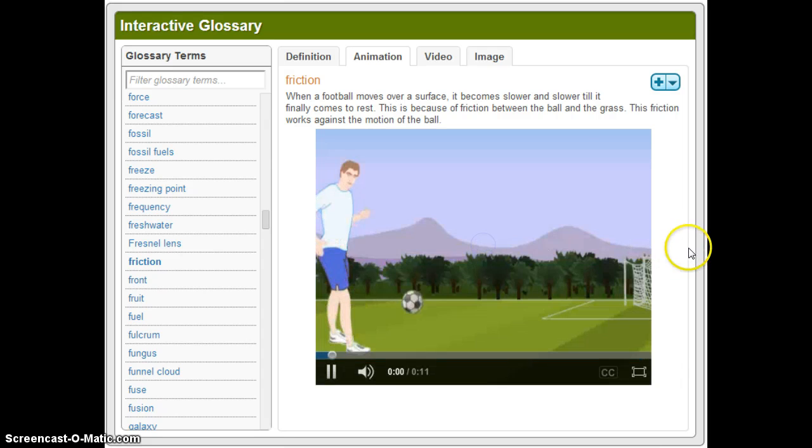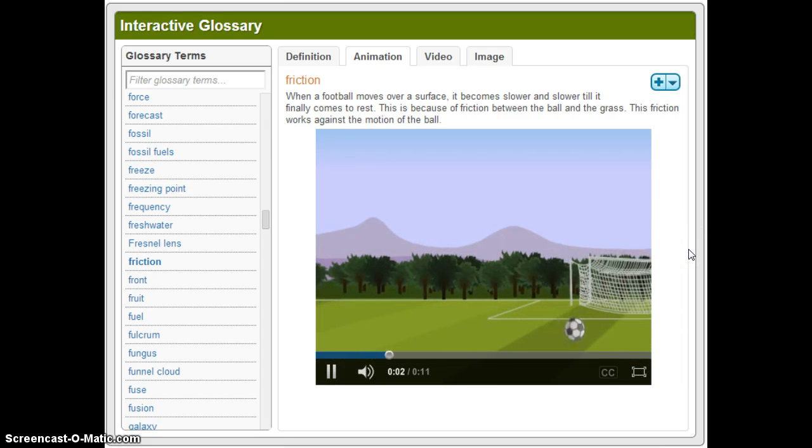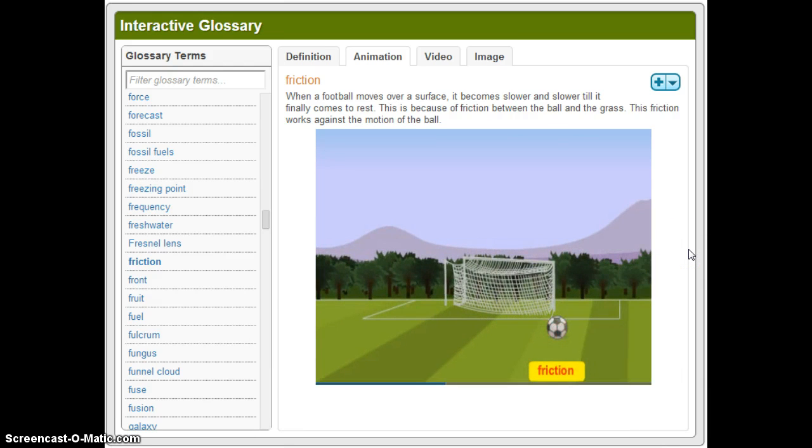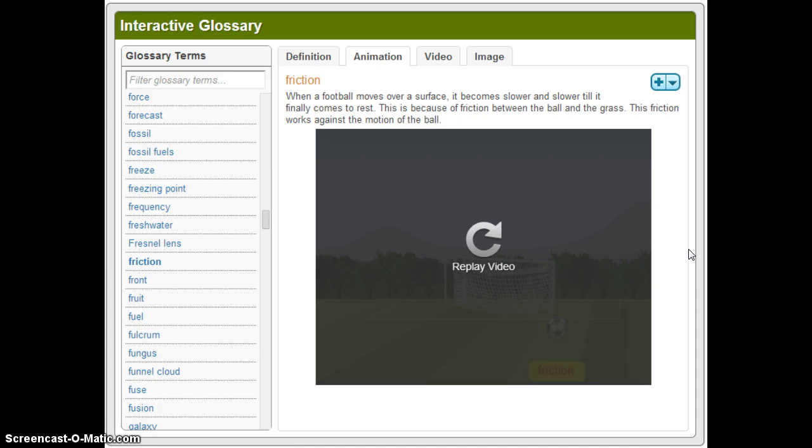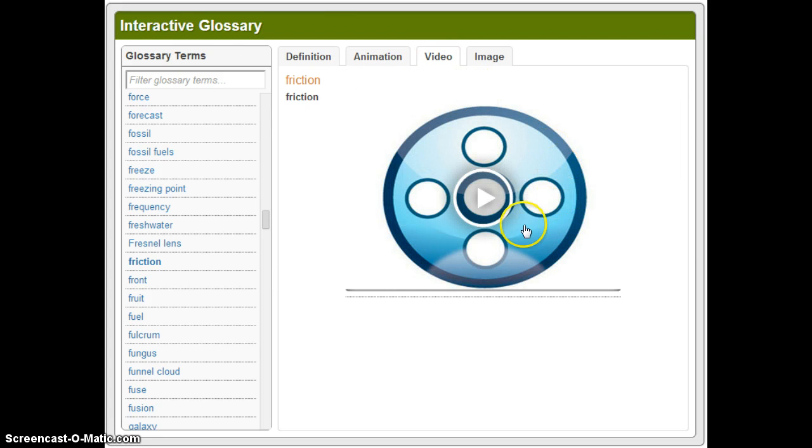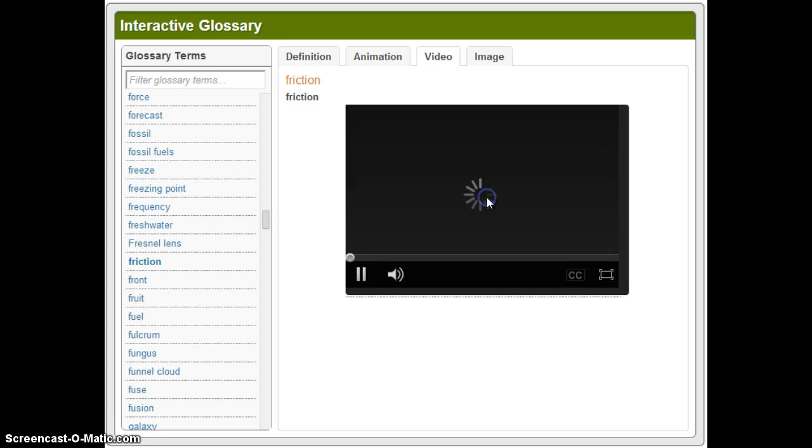So let's watch it one more time here. Again, the friction of the grass is causing the ball to slow down and then come to a stop. For those of you that do play soccer, you know when you play on short turf, the ball is going to move much faster and greater distances than if you were playing on a soccer field with longer grass. So that concept applies here too. Okay, let's see here. We're going to watch a very short video on friction.